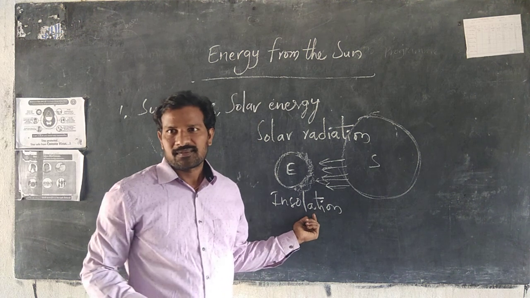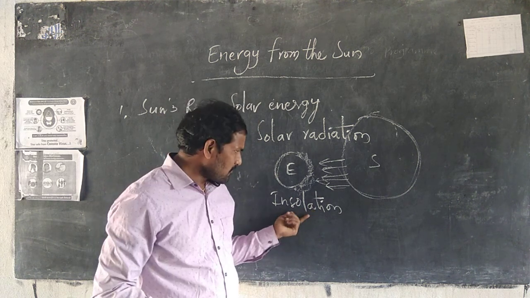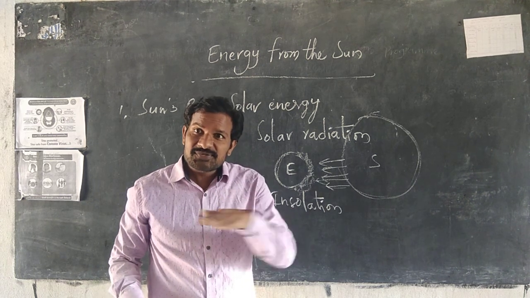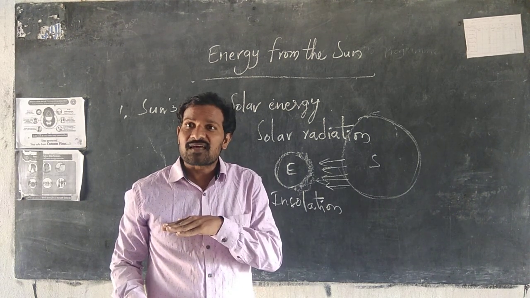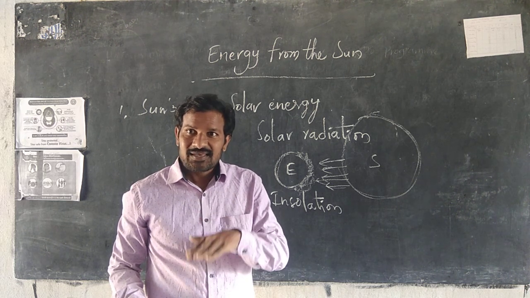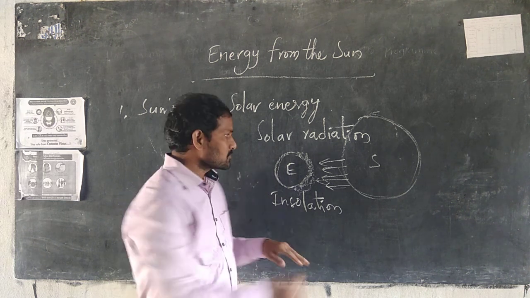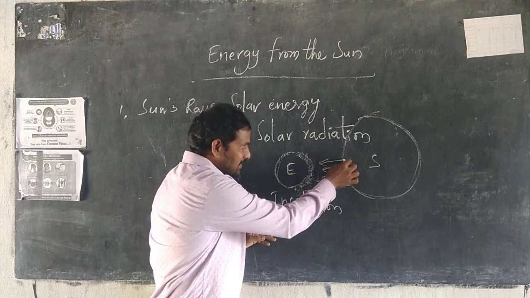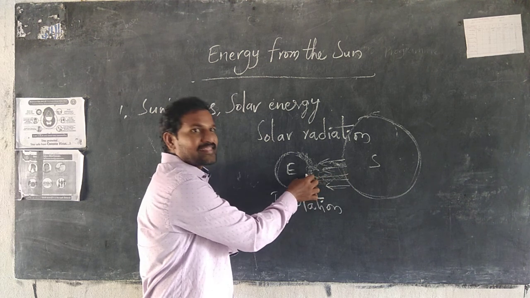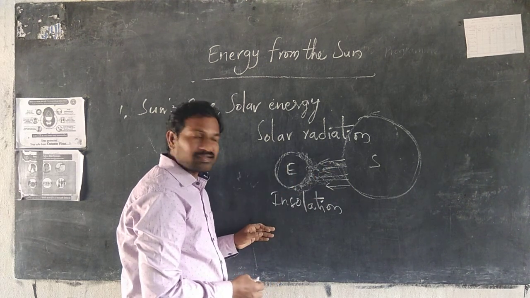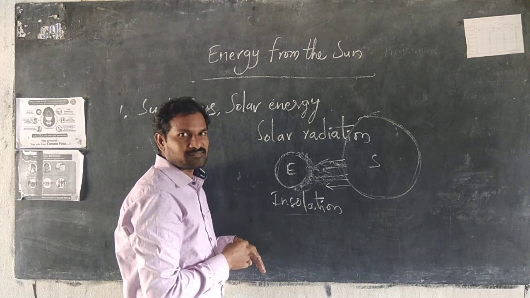Insolation. What is the definition of insolation? The earth surface receives energy from the sun. Surely, this is an earth. Earth surface receives the sun's energy. That is known as insolation.